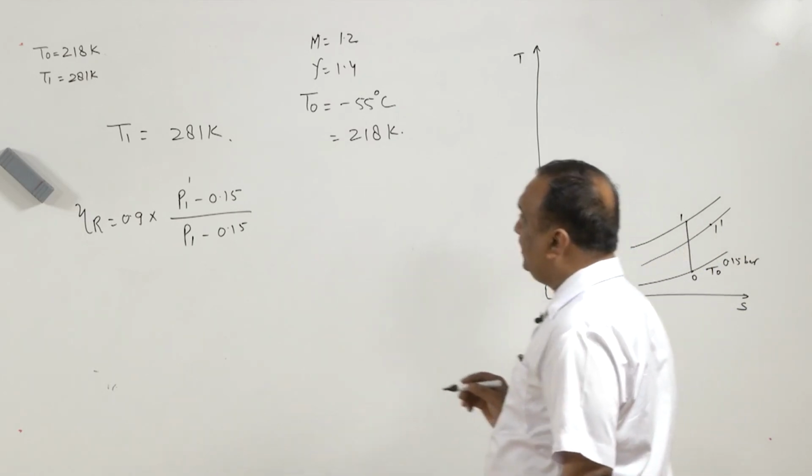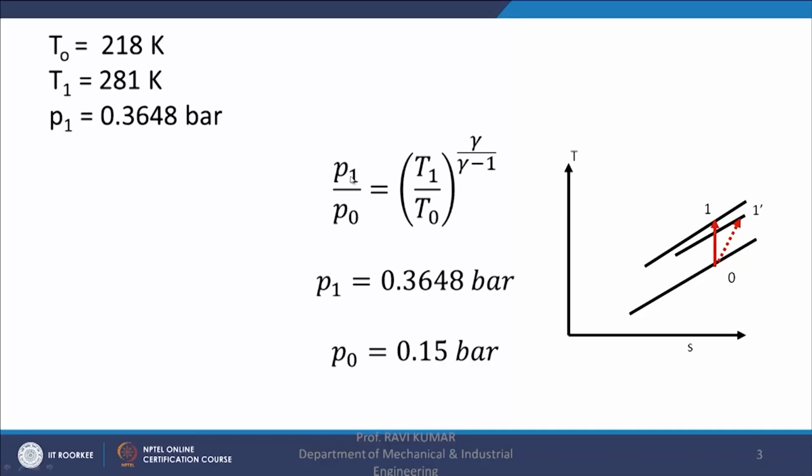In order to find the value of P1, we will have to go for the ideal gas relation, that is P1 by P0 is equal to (T1 by T0) raised to power gamma by gamma minus 1. That will give the value of P1 as 0.3648 bar. P0 is 0.15 bar. T1 and T0 are with us, and with all these values we will be getting the value of P1. We will note down the P1 also here, so later on we can recall. So, P1 is equal to 0.3648 bar.